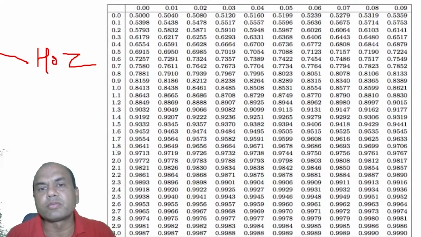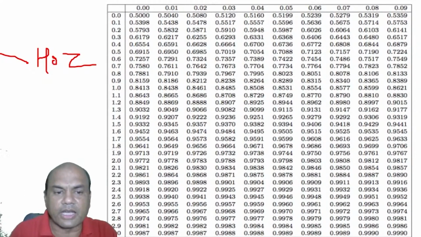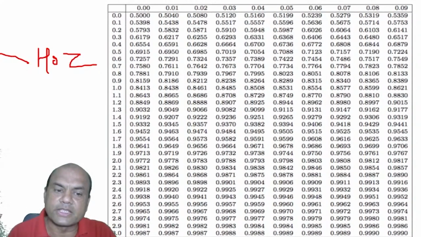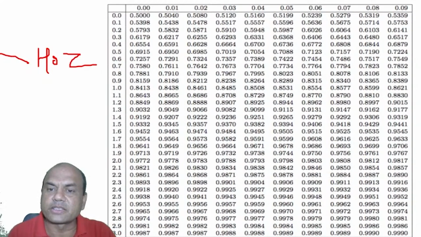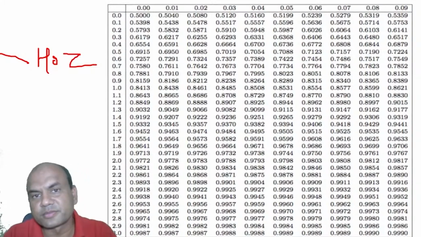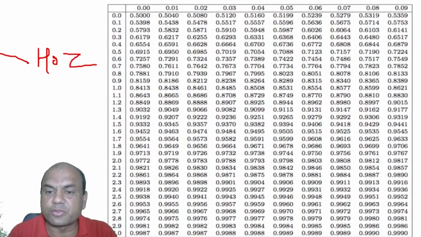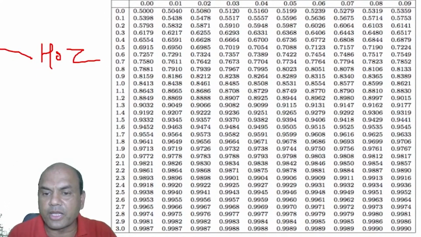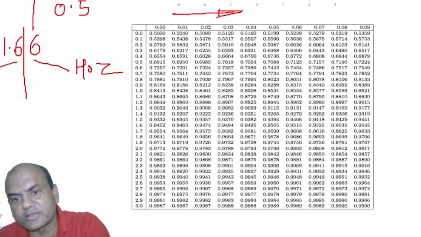Okay. Now, those who have not heard, kindly give me the answer for 1.66. 1.6 and 0.06. So give me the answer in the comment section. Everyone in the comment section. It is 0.9515. Got it? This is 0.9515. Look at this. Everyone got this? Clear?